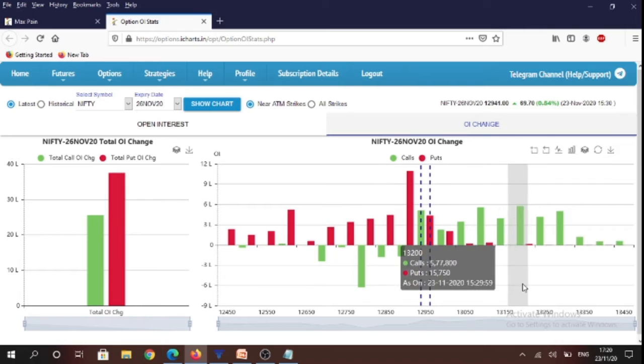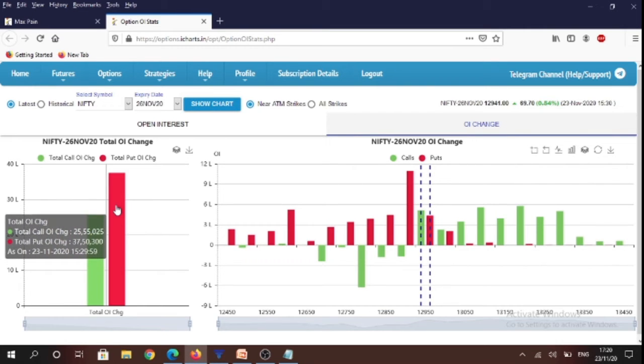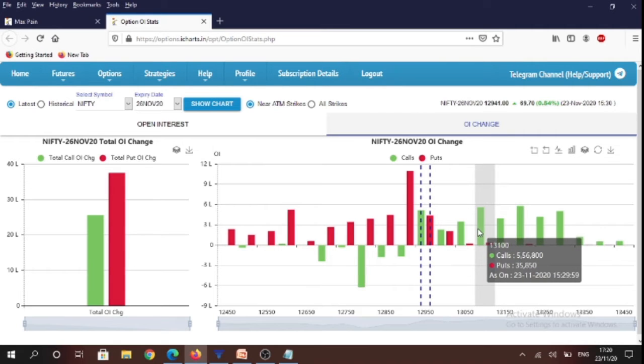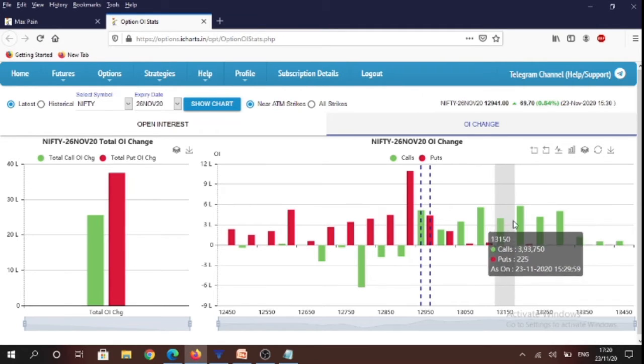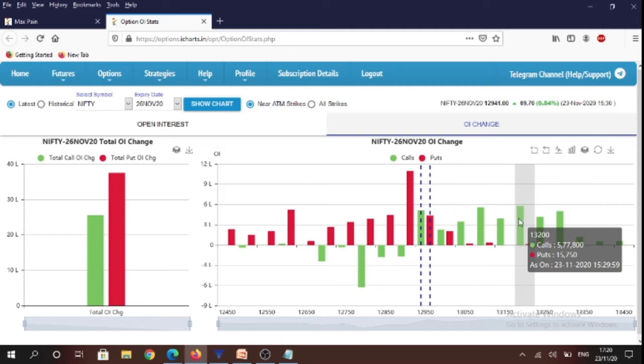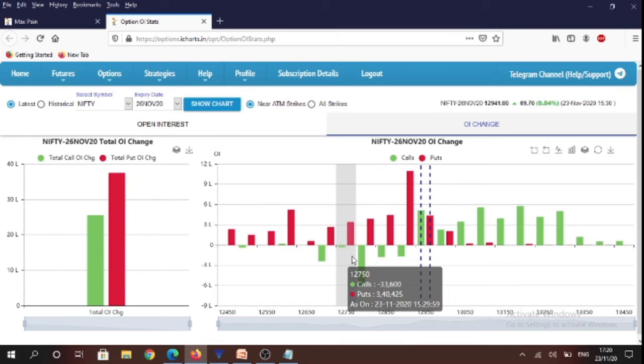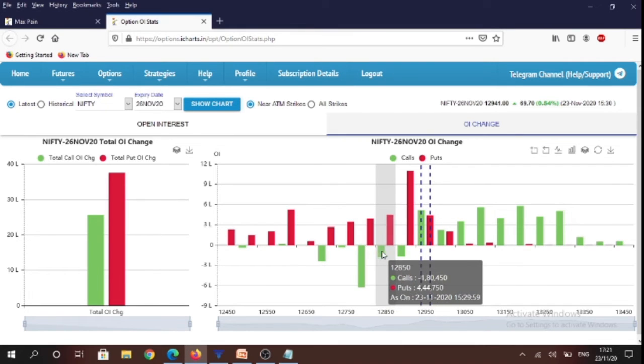And if you were to see what happened today intraday, you will see that more amount of puts were written versus calls. So today almost 37.5 lakh shares of puts were written versus 25.55 lakh shares of call. And you will see that highest amount of calls were written at 13,100 strike, followed by 13,200 strike. And you will see that 12,700, 12,750, 12,800, 12,850 and 12,900 call options, they saw their open interest decrease.